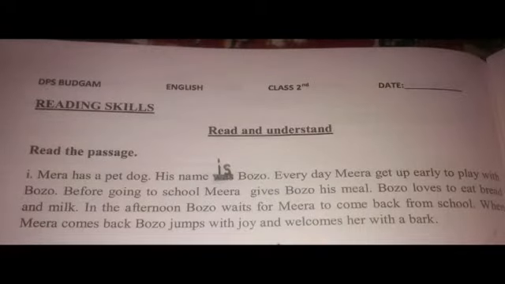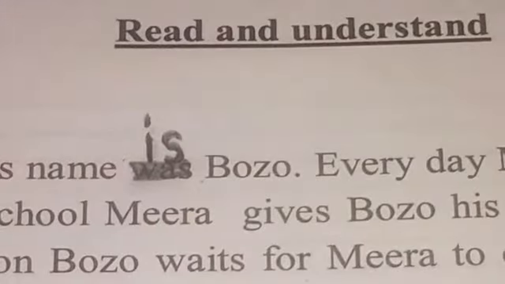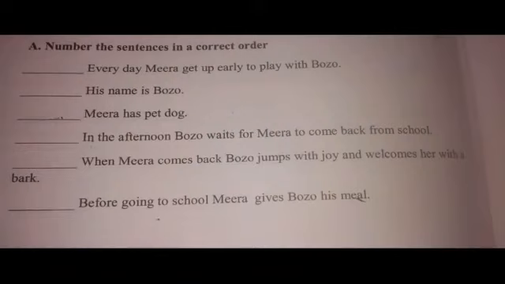Before going to school, Mira gives Bozo his meal. Is this sentence anywhere? Yes, it is given in the last line. So this should be the sentence number 4.